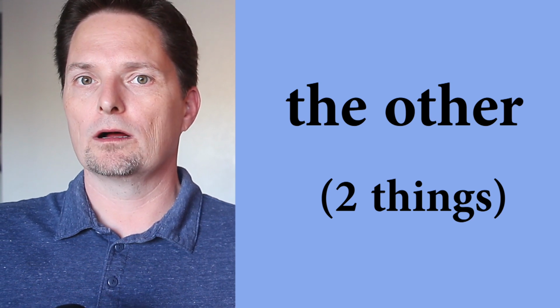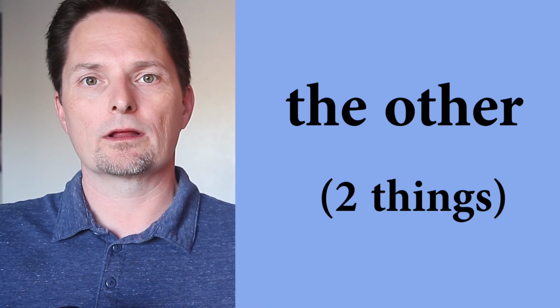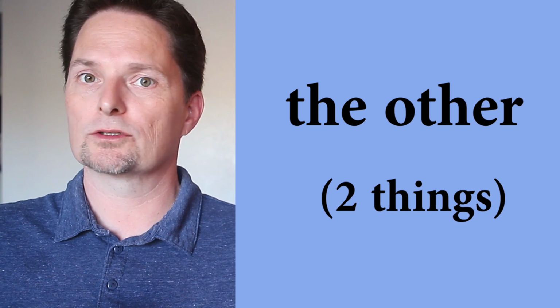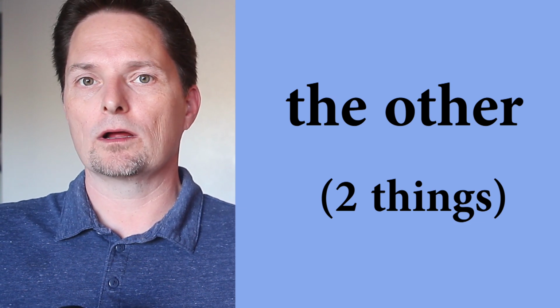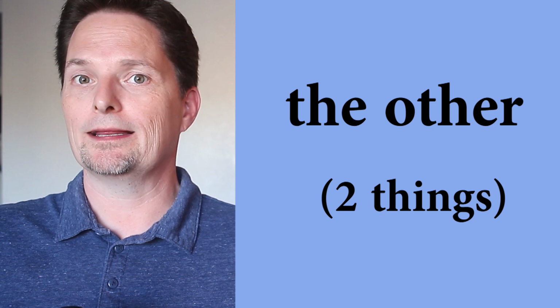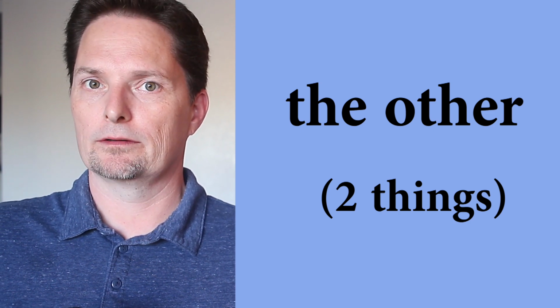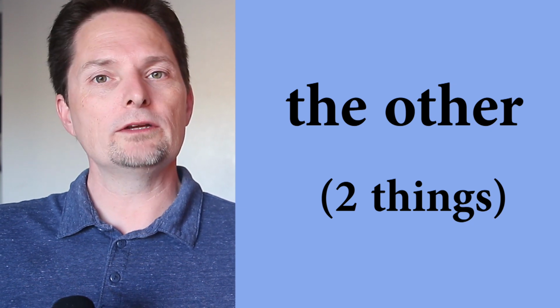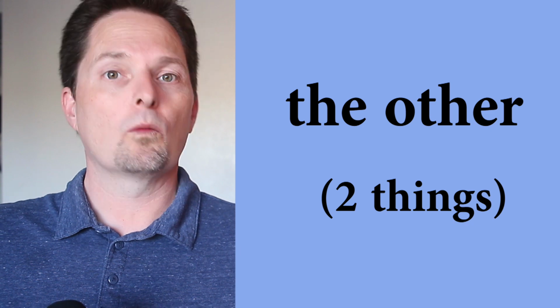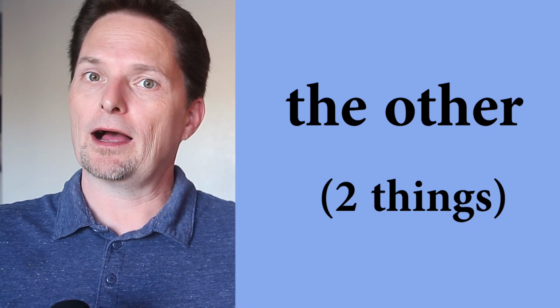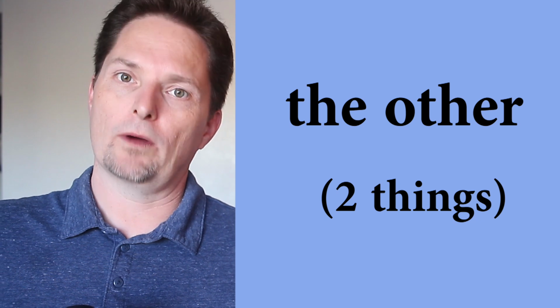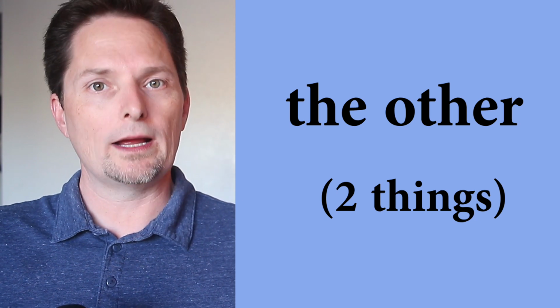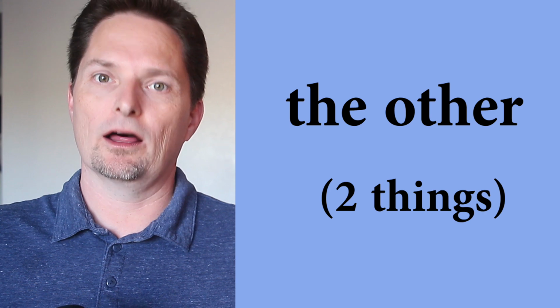Because you have a vowel with other, we pronounce the differently. Normally we say the store, the road. But with a vowel we change the to the other. The other. We use the other when we have two. When there is only two, you have one way and the other way. There are only two ways. We use the other. So I'm not going that way, I'm going the other way.